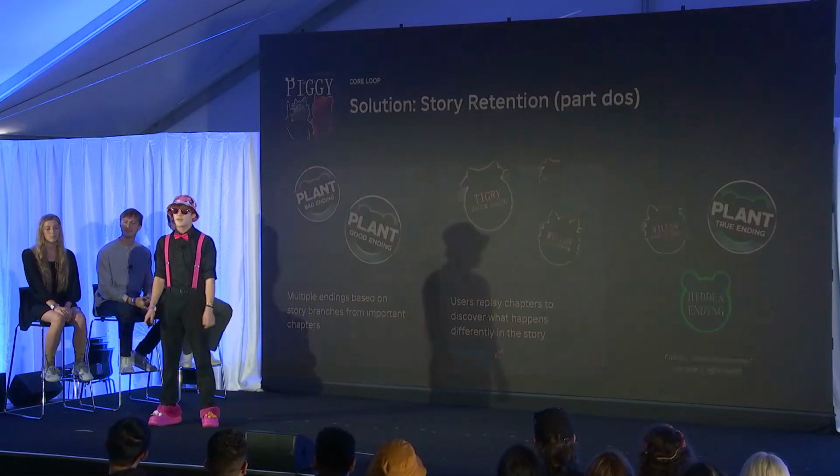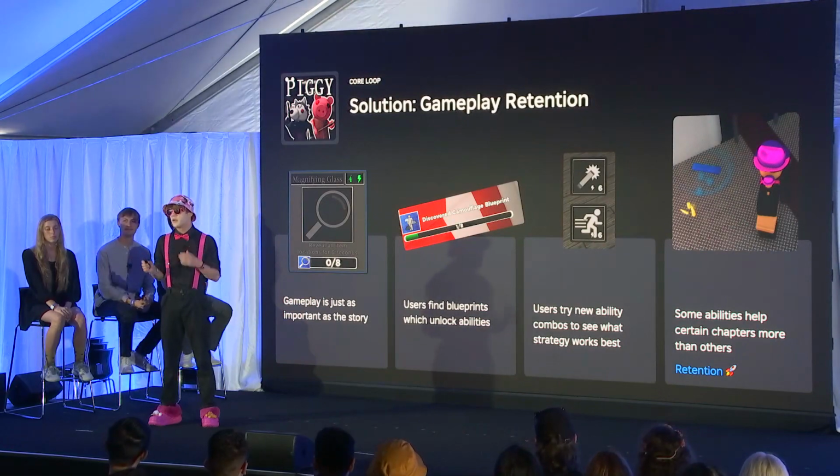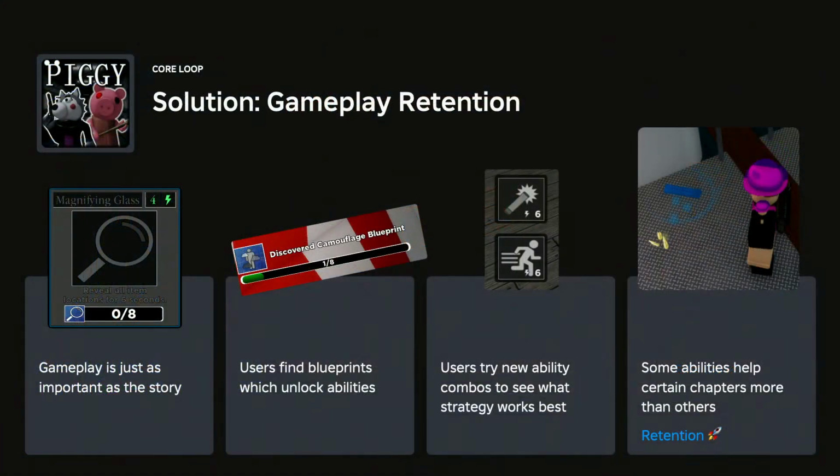Am I forgetting something? Oh, right, the gameplay. So it's just as important as the story itself to me. What we did for gameplay retention was introduce collectible blueprints. These blueprints serve to unlock different abilities throughout the story and the chapters. So the players can use them to help them navigate through the chapters better. Some abilities work better for different chapters than others, so experimentation is encouraged for maximum efficiency.